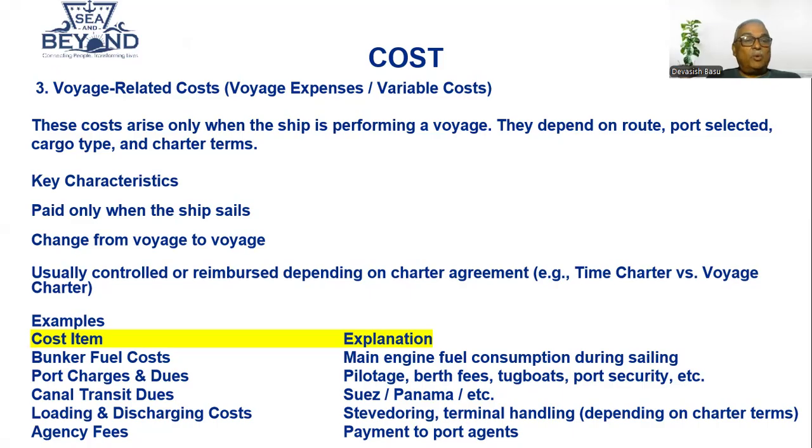So what are the key characteristics? Paid only when the ship sails, changes from voyage to voyage, usually controlled or reimbursed depending on the charter agreement, that is a voyage charter or time charter. Basically there are two types of charters, voyage or time charter. On a voyage charter, you get paid for the cargo you load, per metric ton or per cubic meter of cargo. And on a time charter, you are paid a daily hire of X for the duration of the charter. So this is only when the vessel is under charter, when the ship sails.